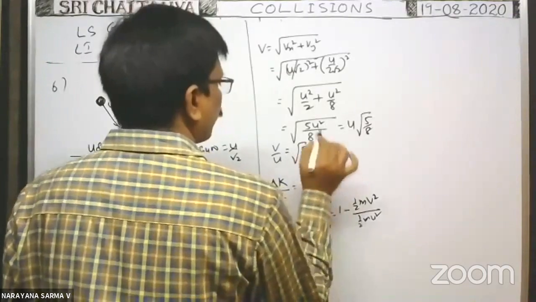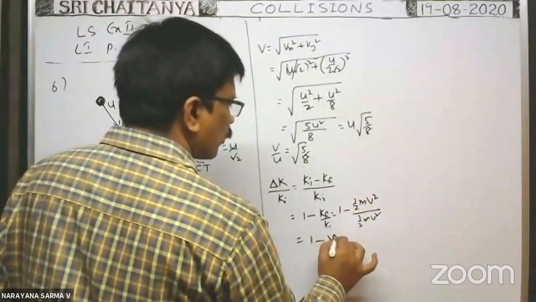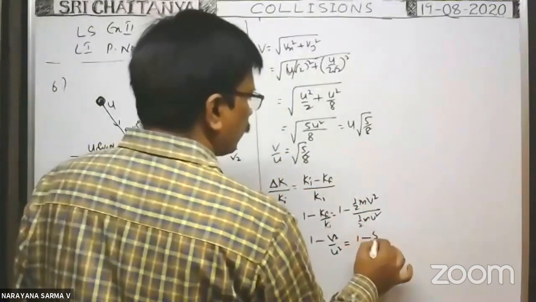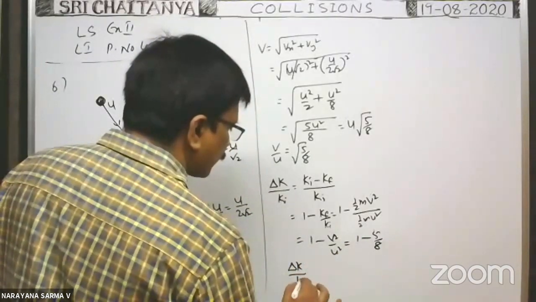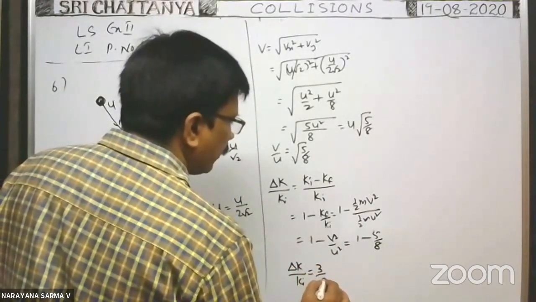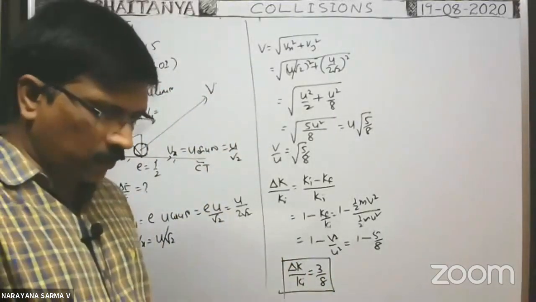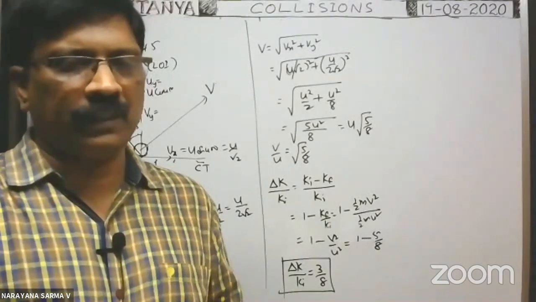Therefore, m by 2 cancels, and v square by u square is 5 by 8 only. So 1 minus v square by u square gives the fraction of kinetic energy lost, which is simply 3 by 8. The fraction of kinetic energy lost is 3 by 8. The first option is the answer. Yes, 3 by 8 is the answer. Very good.